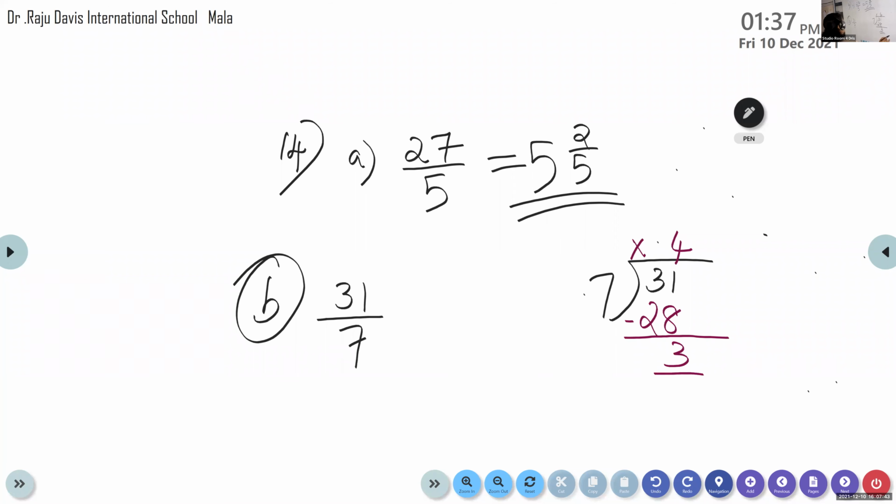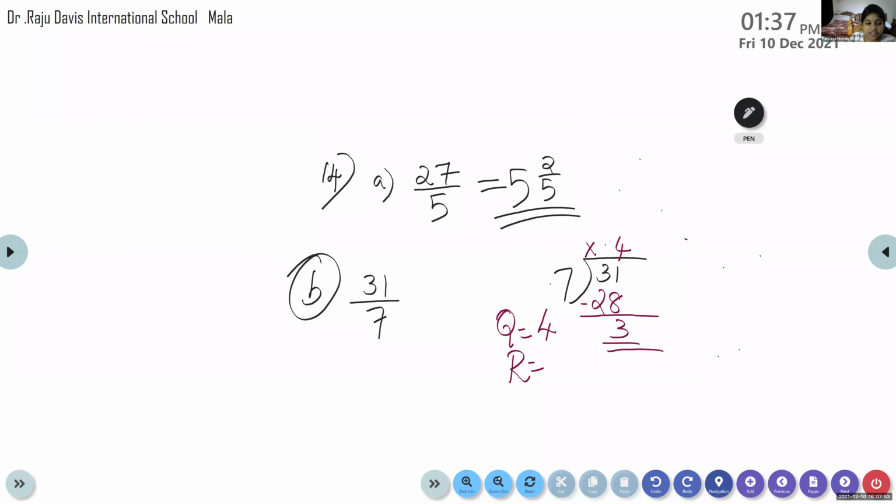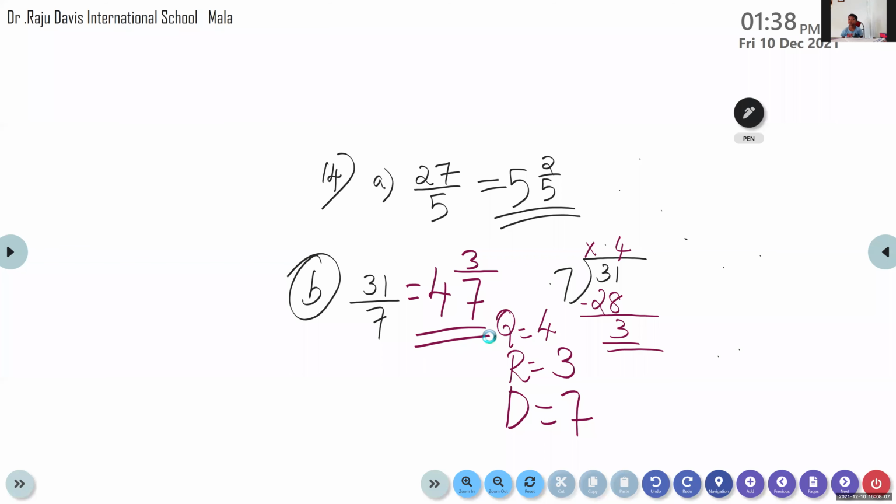So what is the quotient? 4. The remainder R is equal to 3. And the divisor is 7. So the mixed fraction is 4 and 3 by 7. Ma'am, my answer is correct.